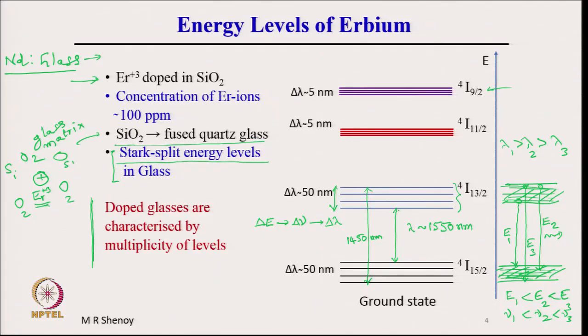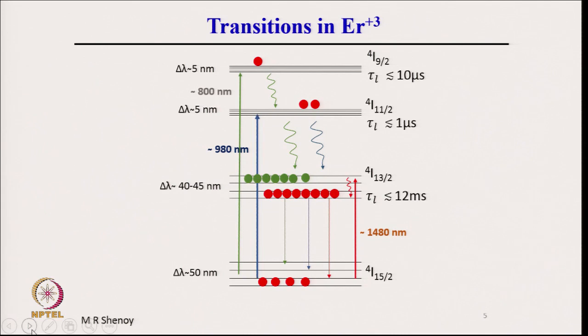All right. So, these are the 4 energy levels or bands which represent the energy of erbium 3 plus ions, and therefore, the transitions will be like this. The energy difference from the ground state, 4I 15 by 2, to this level corresponds to a wavelength of about 800 nanometer. So, this is the largest difference, and the difference here corresponds to 980 nanometer from ground state to the third level, and the difference from here to the second level corresponds to 1480 nanometer.